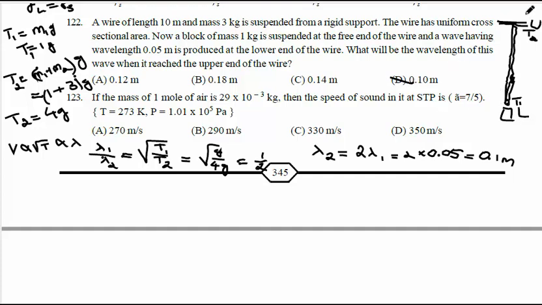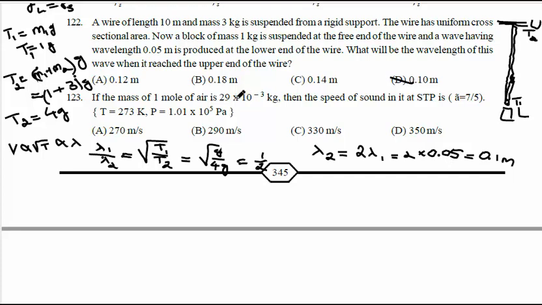The mass of the whole wire contributes to the apparent tension. So M1 plus M2 into g, 1 plus 3 into g, is 4g. We know that velocity is directly proportional to root of tension and is further proportional to lambda. So lambda 1 by lambda 2 equals root of T1 by T2. Substitute, and you will get lambda 2 as 0.1 meter. Okay, it is option D.